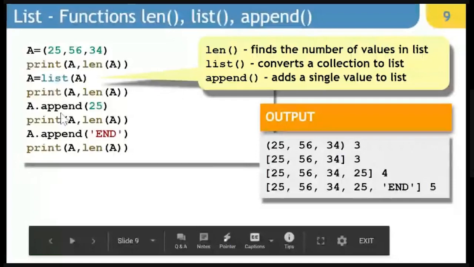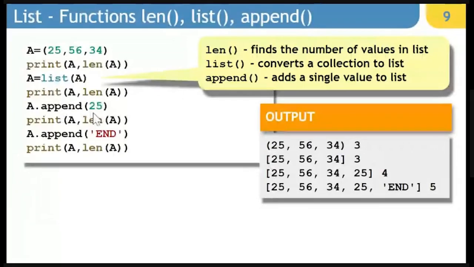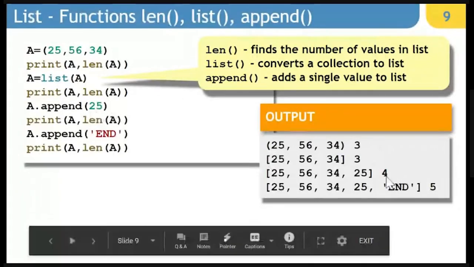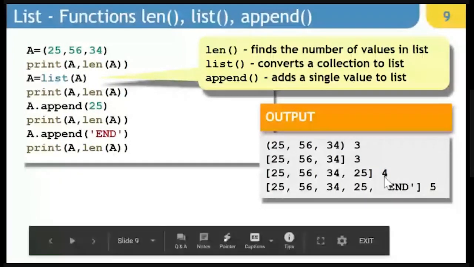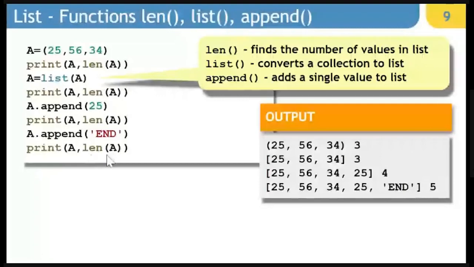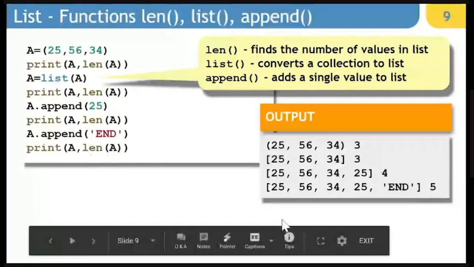So when I display, it is going to be displayed as a list. Next, with the help of append, we are adding 25 in it. So 25 will be added. The length of the list will be increased by 1. It will turn into 4. At the end, we are appending END. And when we append END, END will be appended at the end. And then 5 is going to be the size of list.